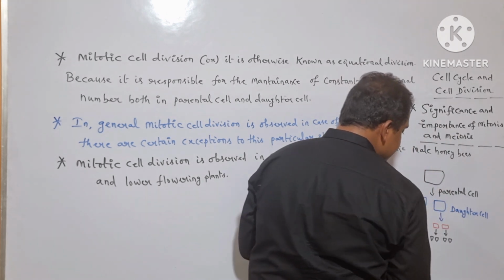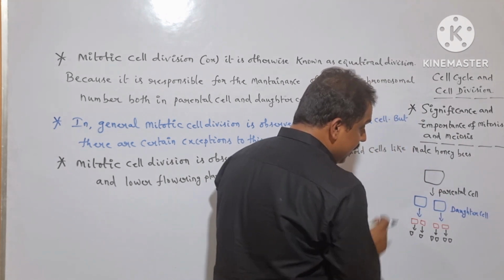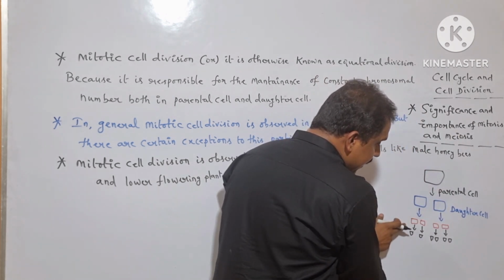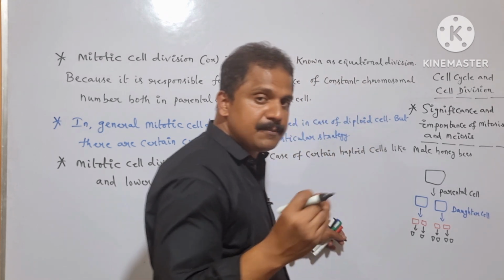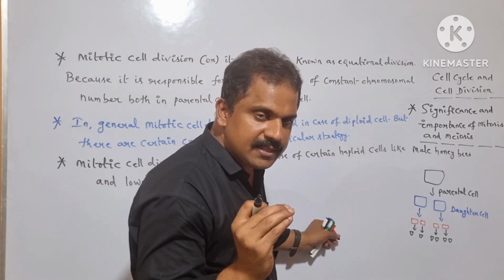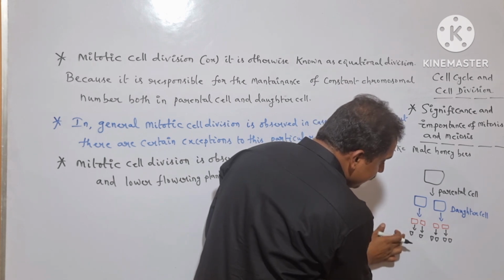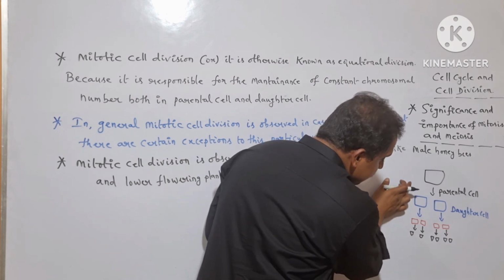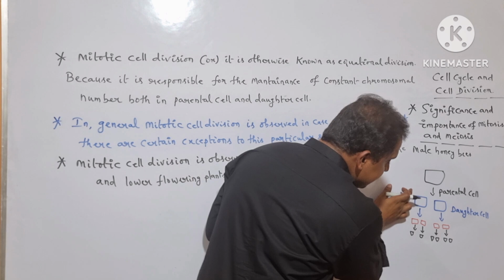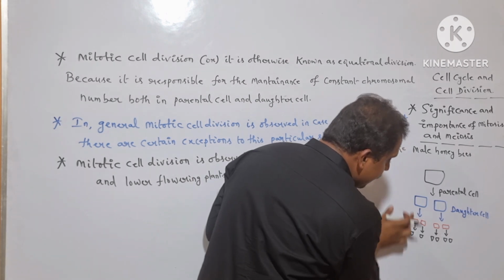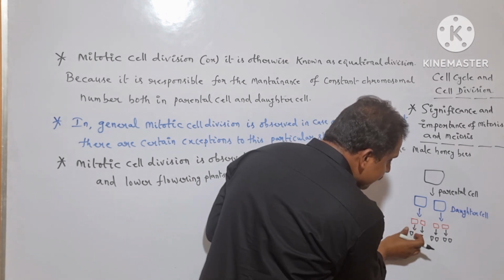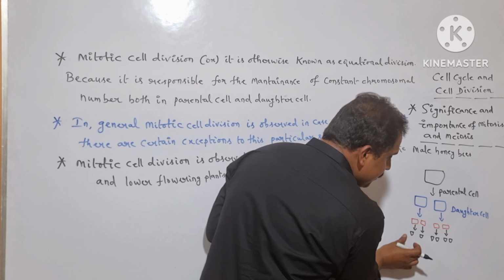From the diagram, what we can understand is that as the cell division proceeds from one generation to another, the size of the biological cell goes on reducing. Is it clear? As mitotic cell division proceeds from one generation to another generation, the size of the biological cell goes on reducing here.